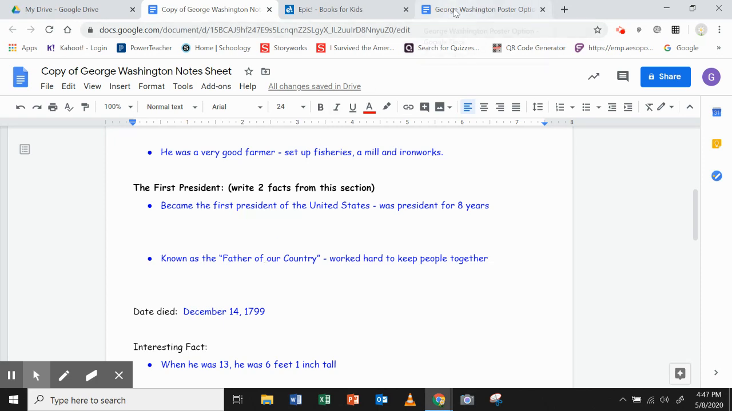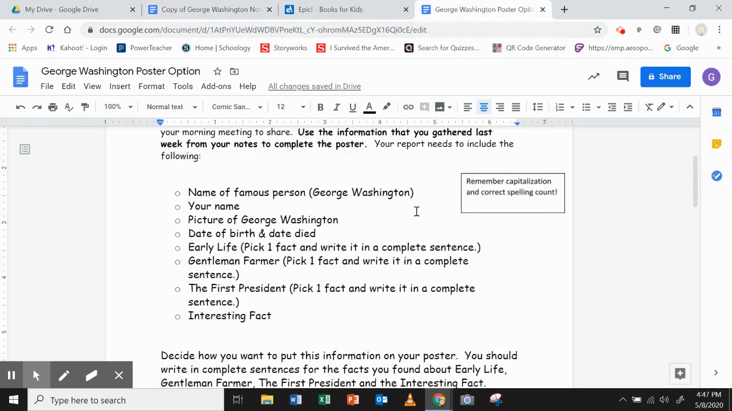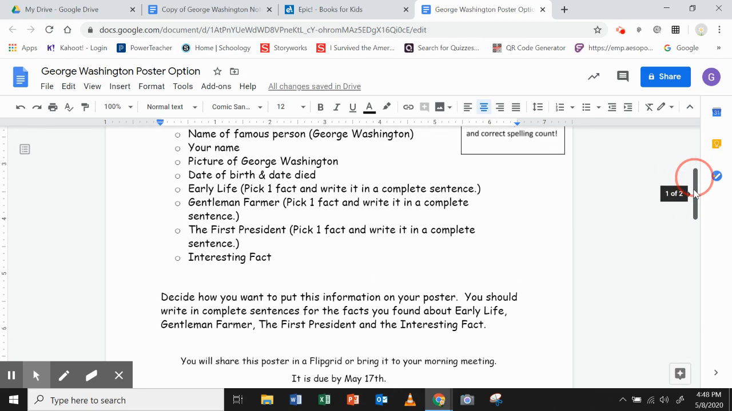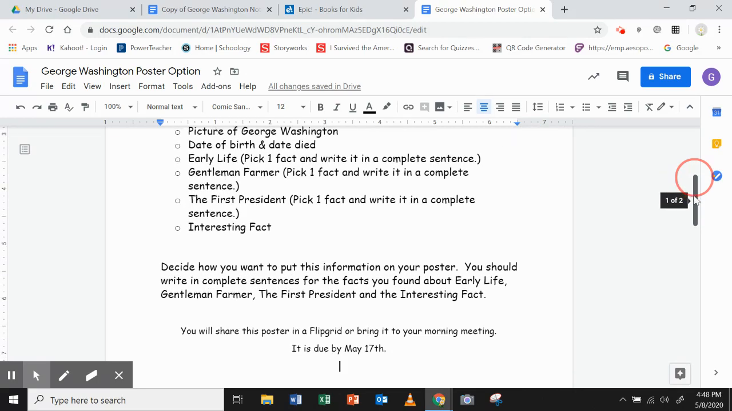So when we go and look at what we need to include on the poster, you need to include obviously George Washington, your name, a picture of George Washington, the date, his birth date and the date that he died, and then just what we talked about here, early life in a complete sentence, gentleman farmer in a complete sentence, the first president information in a complete sentence, and an interesting fact in a complete sentence. And then you can decide how you want to put that information on your poster.